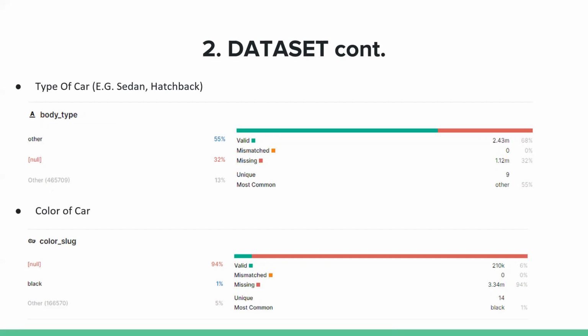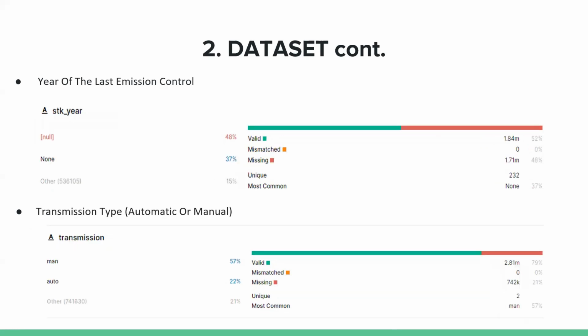Now continue with color slug. It is the color of the car. It has about 3.5 million missing values, and it has 14 labels, and the most common is black. STK year is the year of the last emission control of cars. This is a continuous feature. It is missing about 2 million data, and it has 232 labels. The most common is null. Again, it means missing values. And transmission is the transmission type, as we see, automatic or manual. It is a categorical feature. This has only 2 labels and 742,000 missing values. Most of the cars are manual.